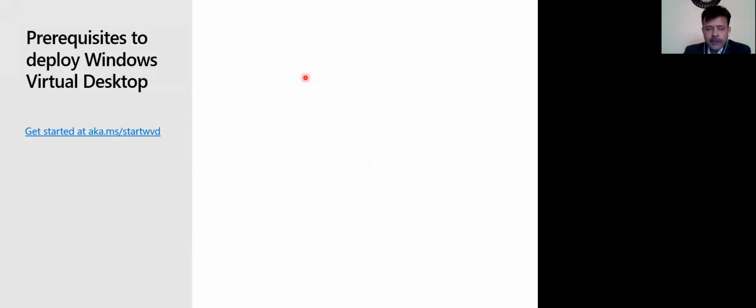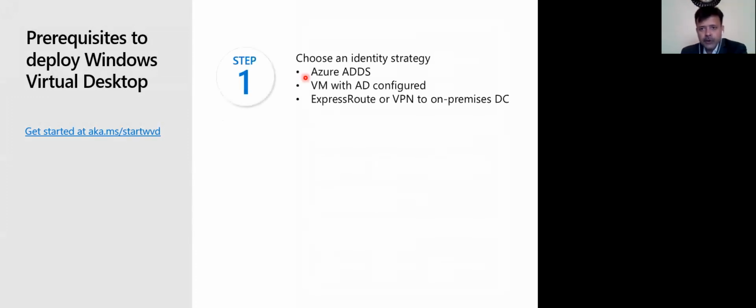So now let's see what the prerequisites are to deploy Windows Virtual Desktop. I think there were multiple questions whether AD is required or not. AD is required, but you have three options. Either you can use ADDS, which is a PaaS service, or you can deploy a VM with AD configured. In Azure itself, you can deploy a VM, and on top of that you can configure the AD just like an on-premise, or you can use on-premise AD also by integrating Azure with your on-premise using ExpressRoute or VPN.